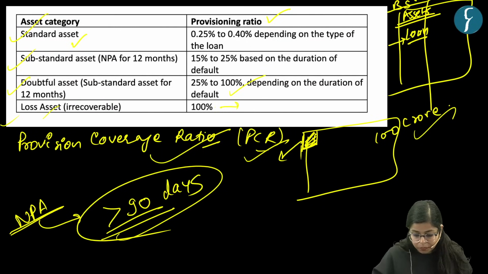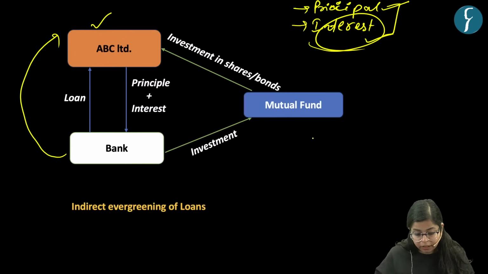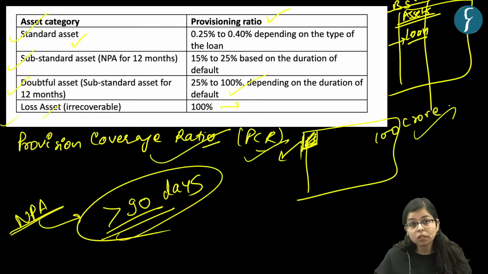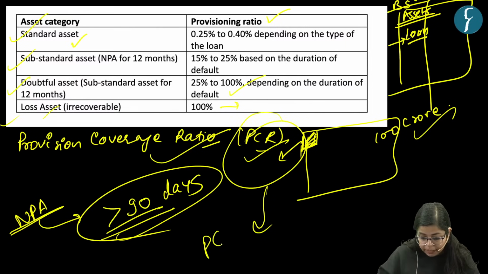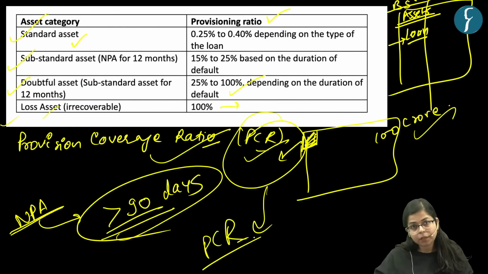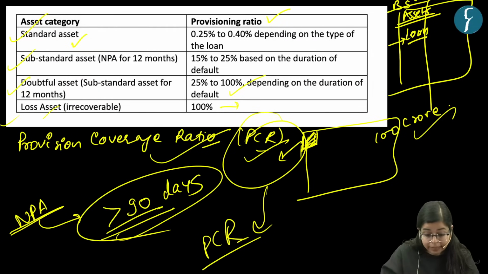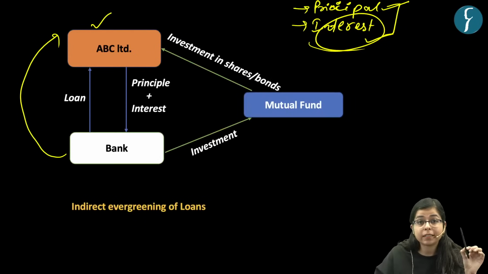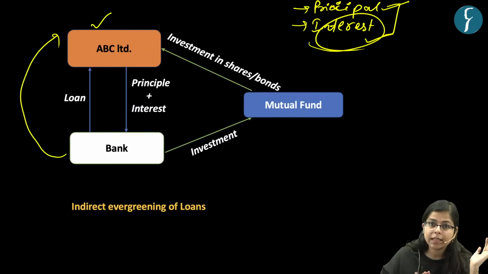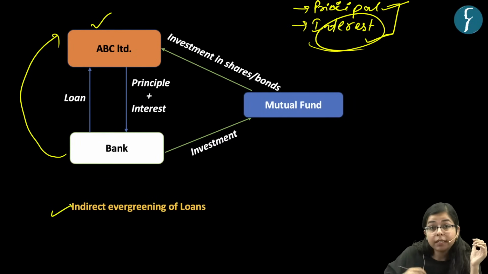Now you see, what is the concept of evergreening of loans by banks? Why do banks do it? In order to avoid keeping money aside as PCR. So the bank will not show that loan as a substandard asset, and that's why the bank shows it as a normal asset, right? In order to save PCR. This is why banks do evergreening of loans. Now this is one concept. But let's understand another concept which is indirect evergreening of loans.